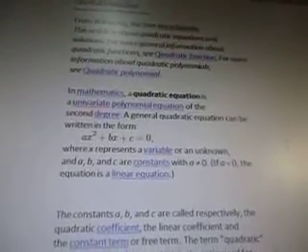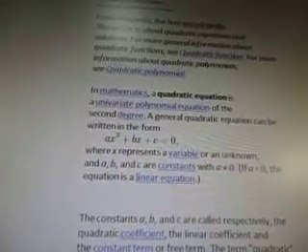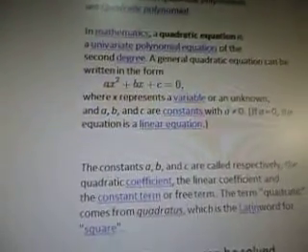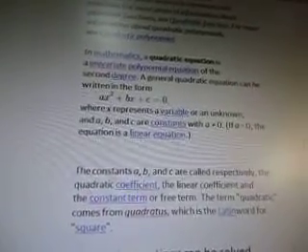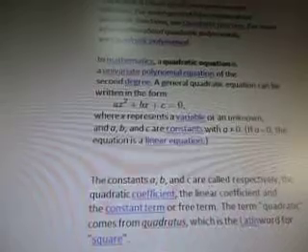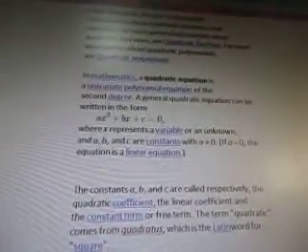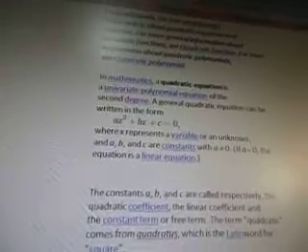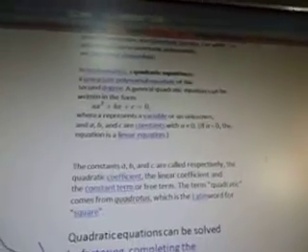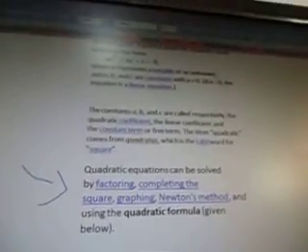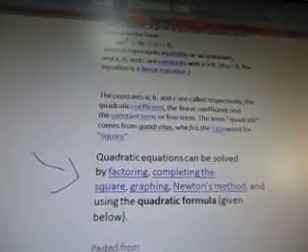And let's go down here. So in mathematics, a quadratic equation is a univariate polynomial equation. Now you're going to see the word polynomial equation come up a lot. Of a second degree. A general quadratic equation can be written in the form ax^2 + bx + c = 0, where x represents a variable or an unknown, and a, b, and c are constants, with a not equal to 0. If a is equal to 0, the equation is a linear equation. So we have the linear equation that came up in our earlier videos, either in 10 or 11. The constants a, b, and c are called respectively the quadratic coefficient, and so on.